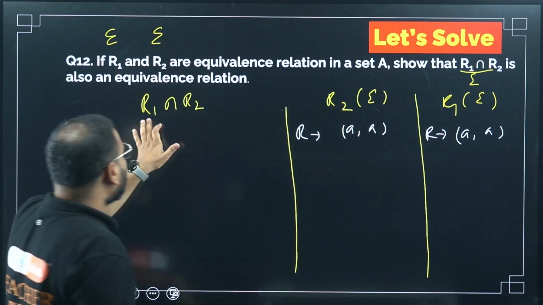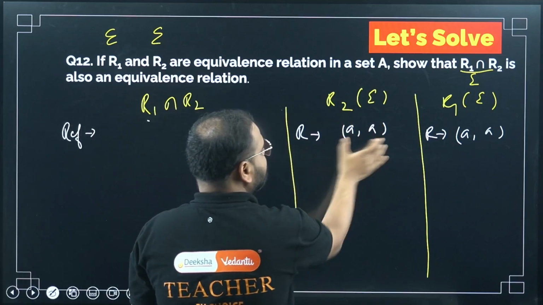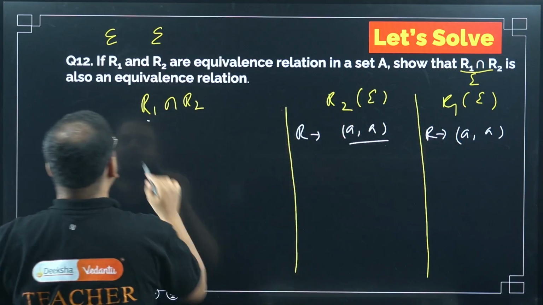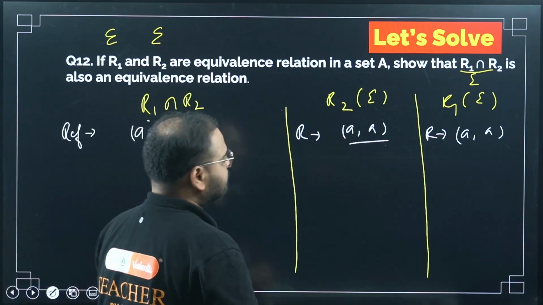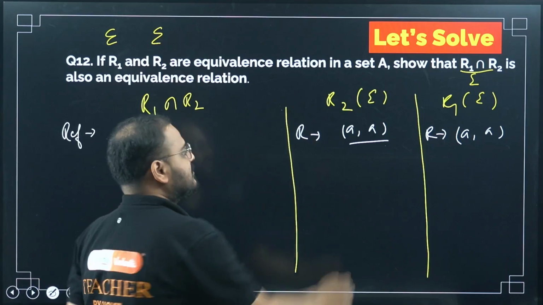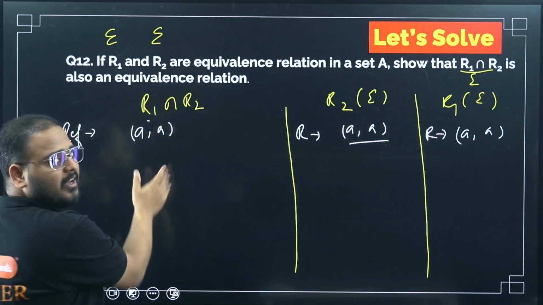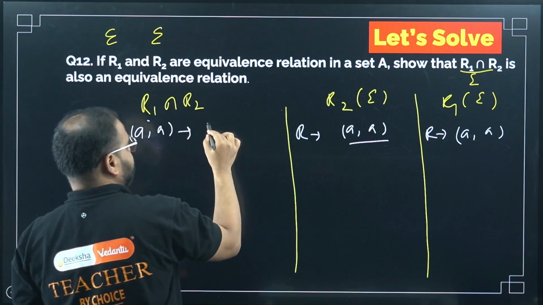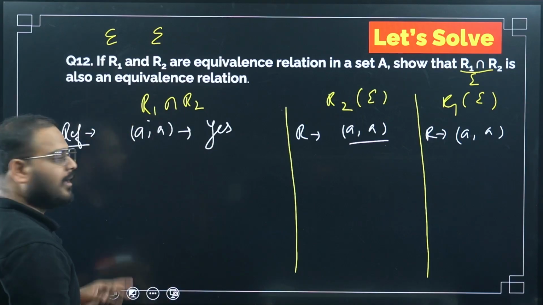Then obviously the intersection of R1 and R2, if you take the intersection of this and this, will be what? (A, A), no? So of course this also will have (A, A). Understand this. This had (A, A), this had (A, A). I am taking the intersection of these two relations. So this will have (A, A). So simply, yes, it will become reflexive.